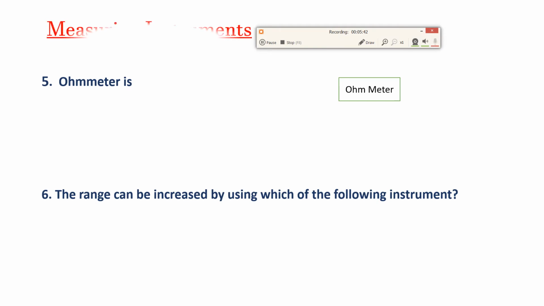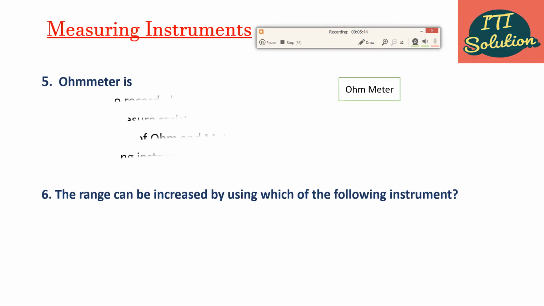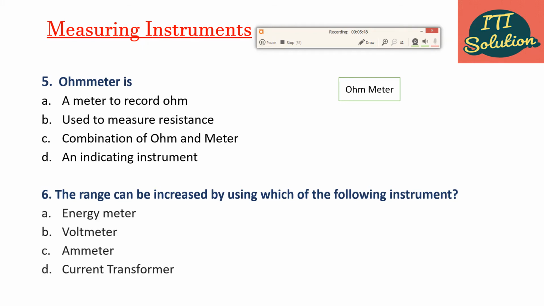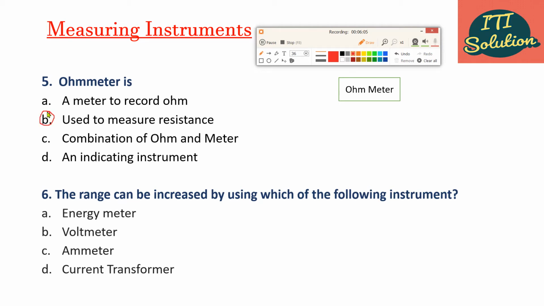Next question is, ohm meter is option A, meter to record ohm. Option B, used to measure resistance. Option C, combination of ohm and meter. And option D, an indicating instrument. Correct answer is option B, used to measure resistance. Ohm meter is an instrument that is used to measure the resistance of a component.